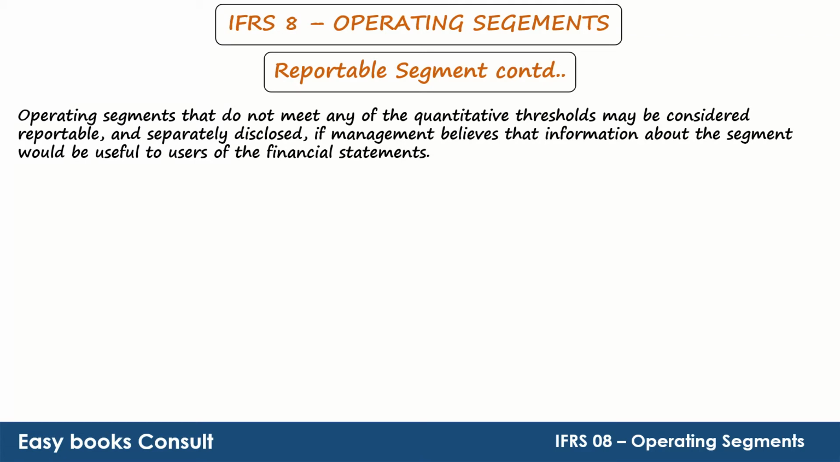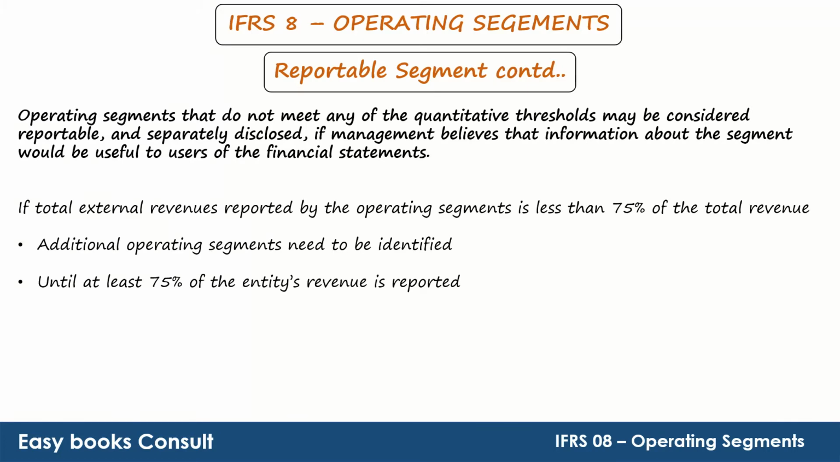Operating segments that do not meet any of the quantitative thresholds may be considered reportable and separately disclosed if management believes that information about the segment would be useful to users of the financial statements. The external revenue of the reportable segments must be greater than or equal to 75% of the total revenue. If total external revenue reported by the operating segments is less than 75% of the total revenue, additional operating segments need to be identified until at least 75% of the entity's revenue is reported.